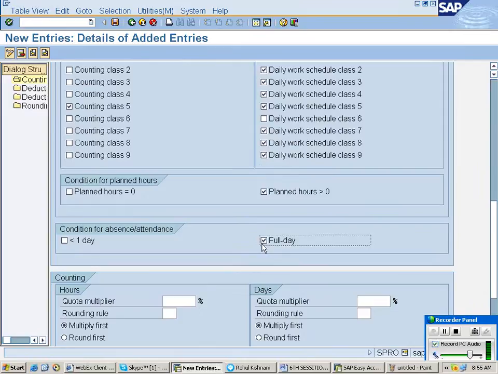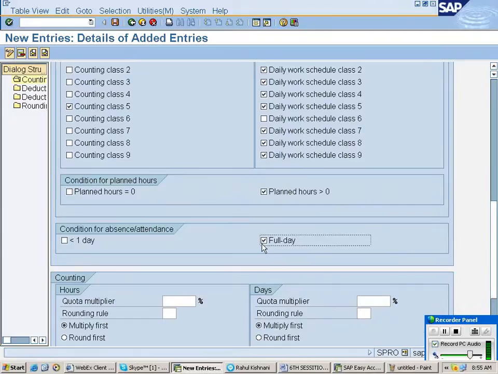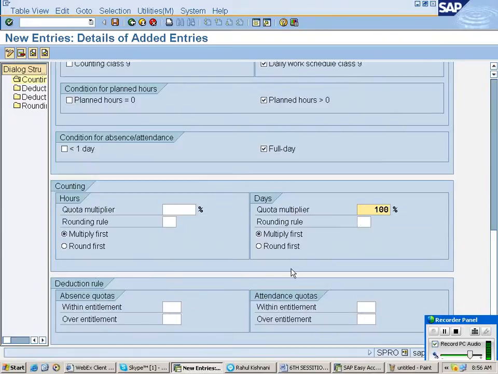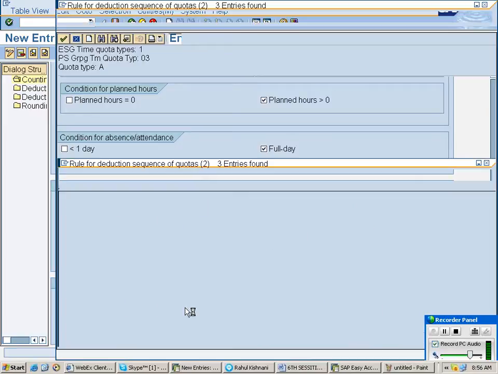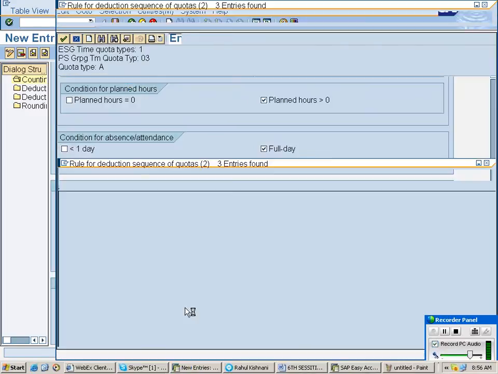Then always greater than 0 for working hours, full day. It is days. Always I told you that 100. Okay, the remaining is not necessary. Here deduction rule, access quota and over entitlement. So within entitlement, the deduction rule we have created, that is 964.